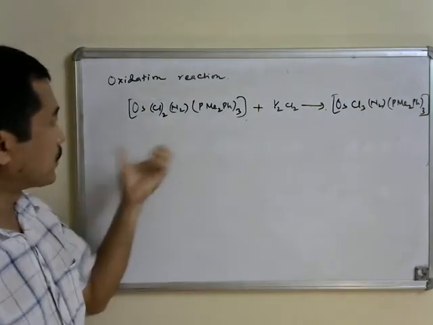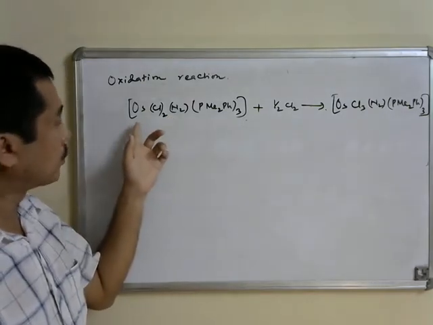The metal is now oxidized, because earlier it was in the plus 2 oxidation state.